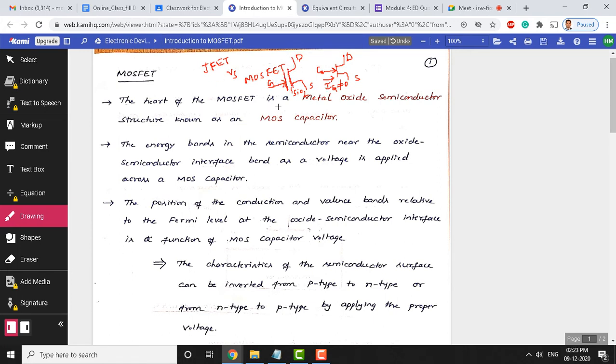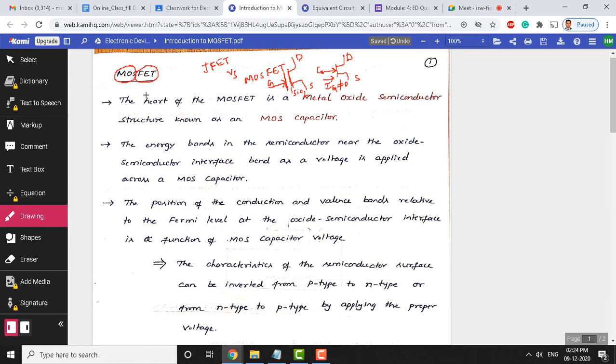The heart of the MOSFET is a metal oxide semiconductor structure known as the MOS capacitor. If you look here, MOS shows the physical structure of the device, and FET is its operation. The MOS operates in terms of field effect here.